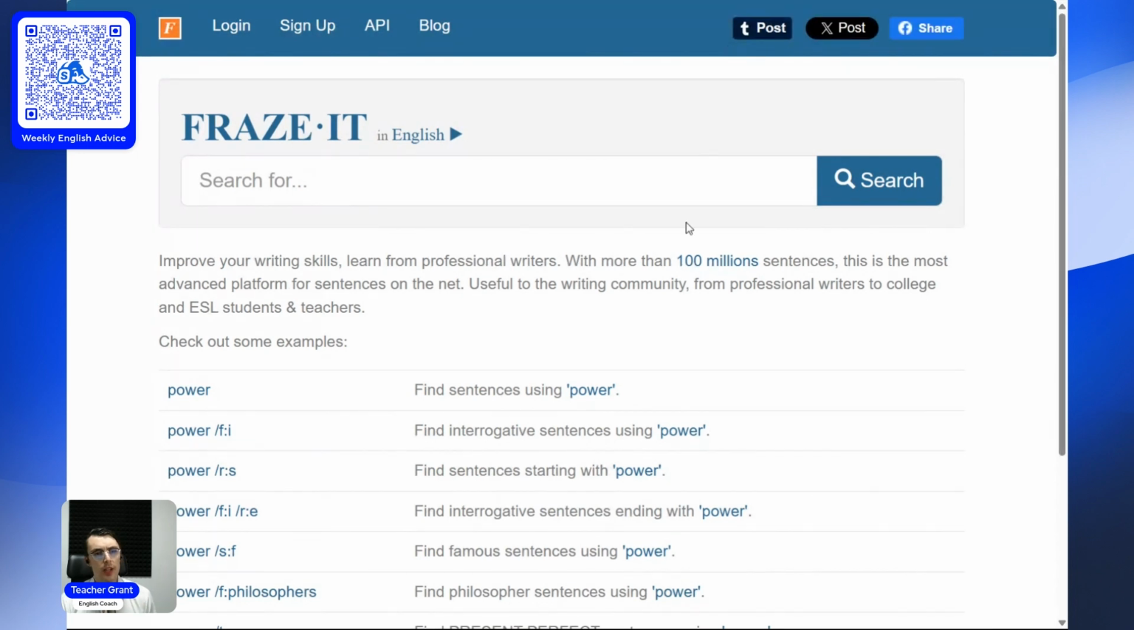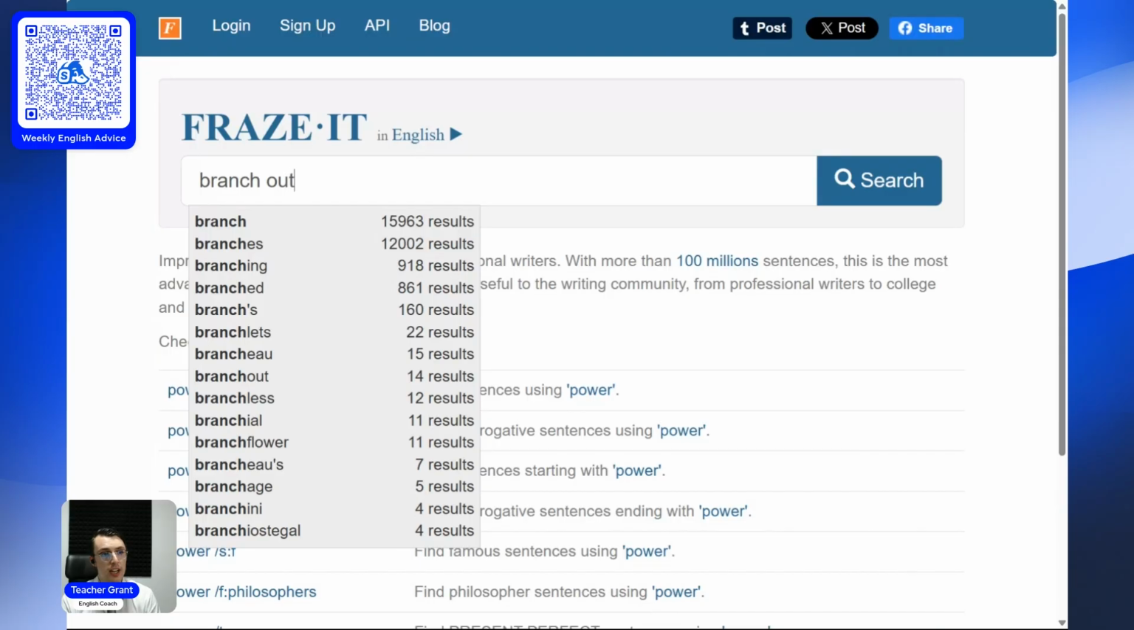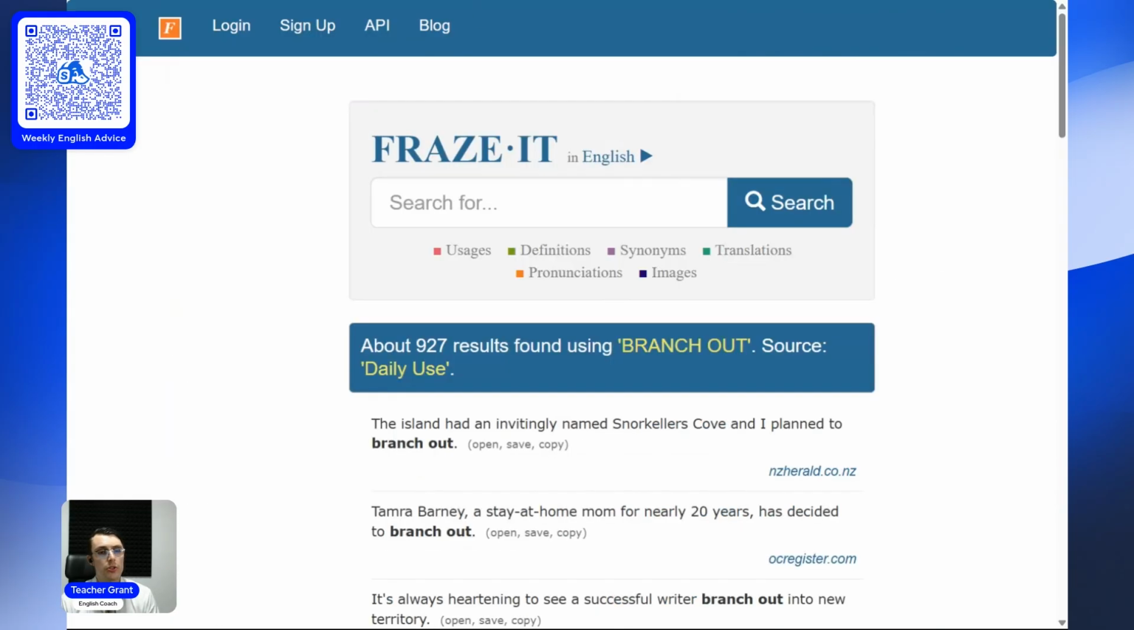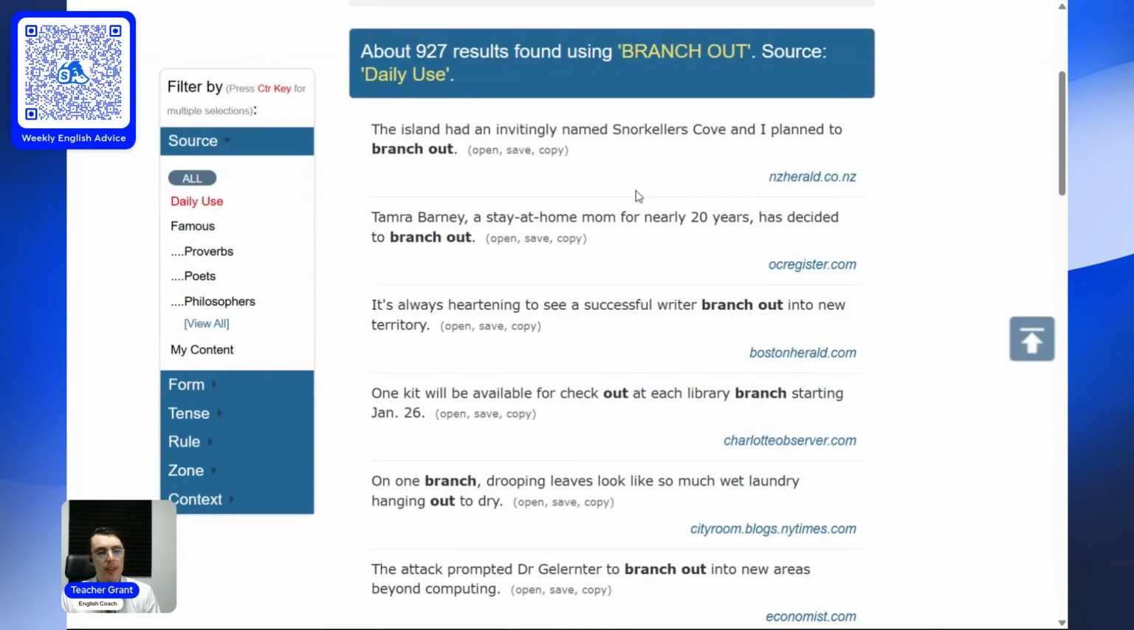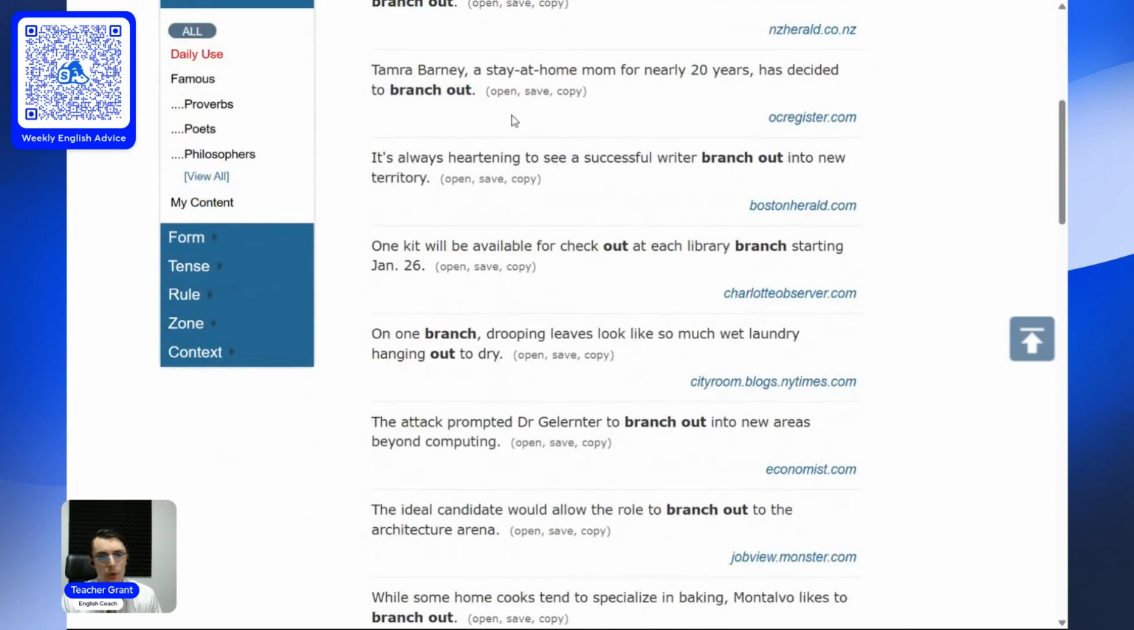So with Phrase.it, what you can do is type in any word or phrase and see how it's used in context. Let's go here and we'll use one of our phrases from today, branch out. We'll hit search. Okay. All right. And we can see there are several examples of news websites. We'll find an example that makes sense and we'll talk about it.